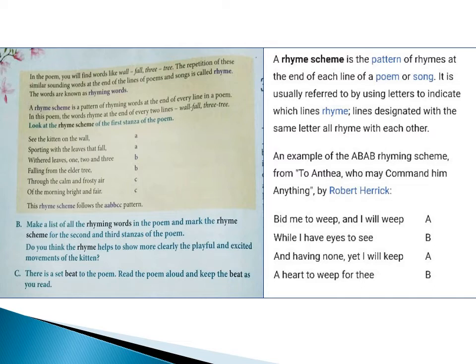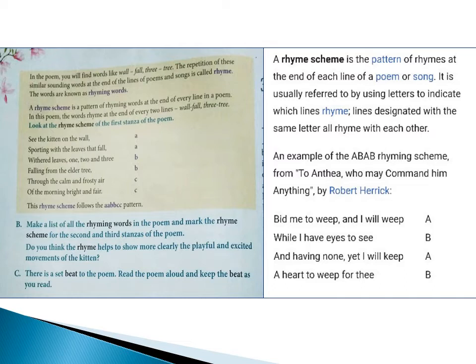Now I should get the same sound word somewhere. Where is that? In the next line itself. Fall. So again for fall, the letter A is given. So these letters indicate where the similar rhyming word is present. Next, see children, withered leaves 1, 2 and 3. Three is the rhyming word.